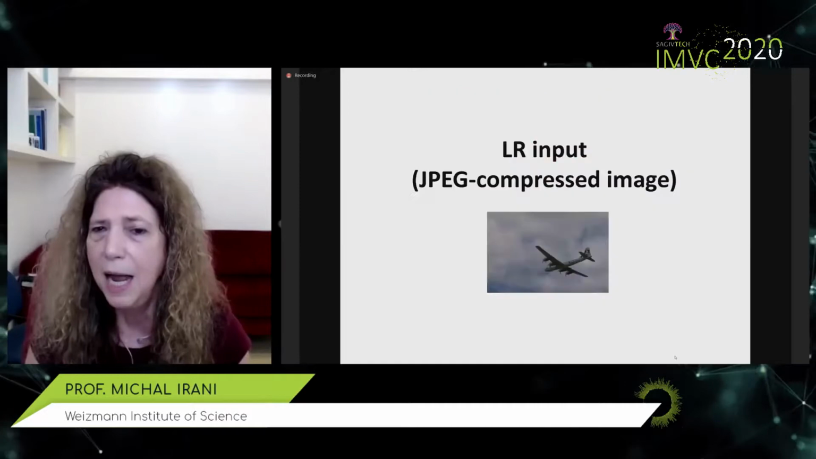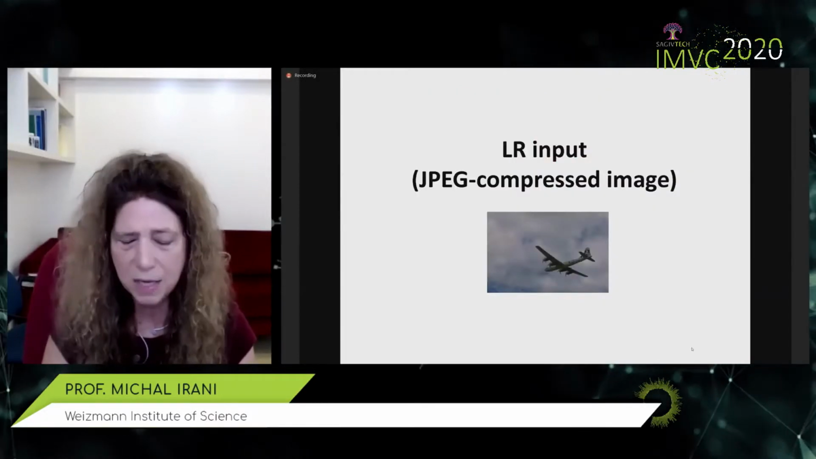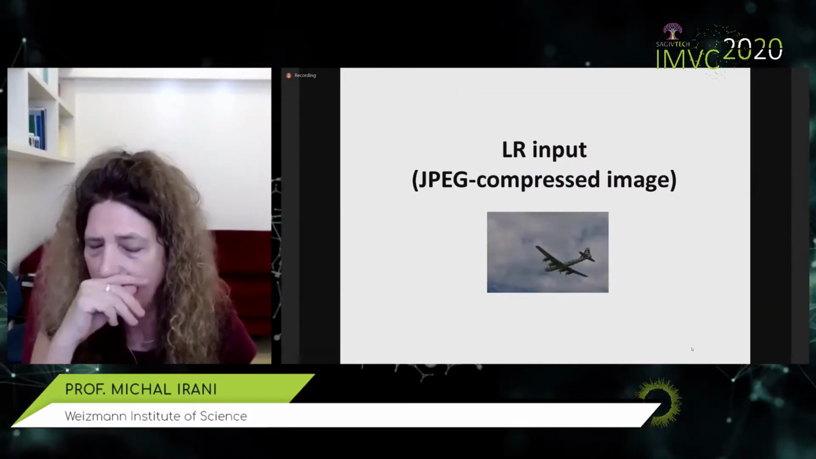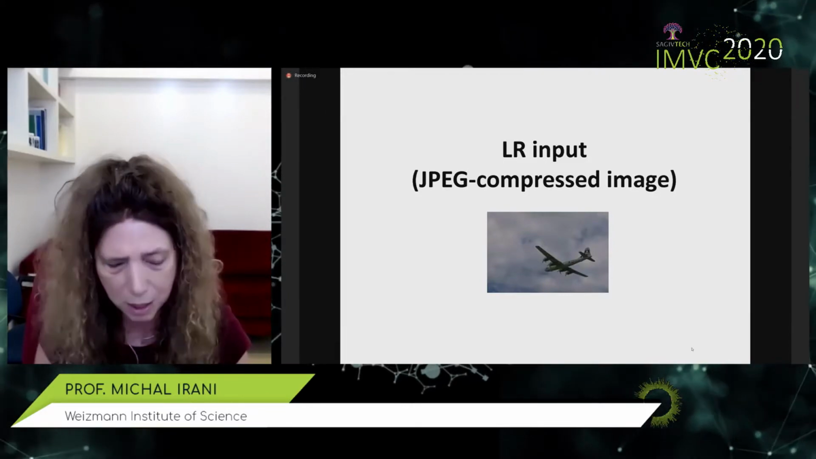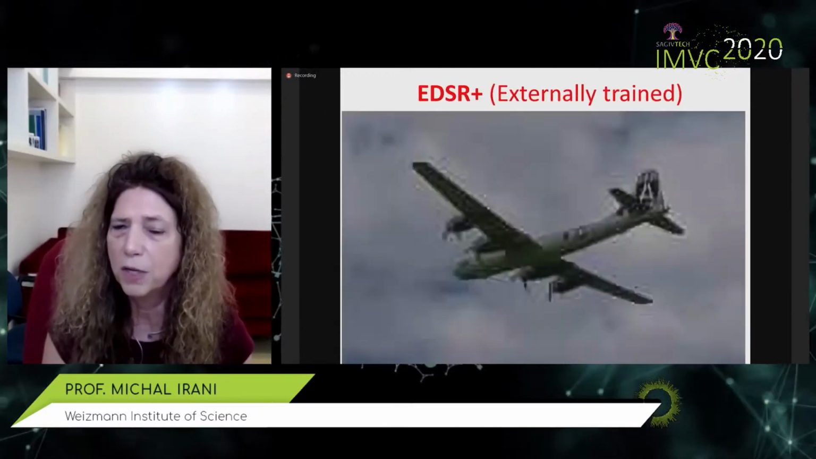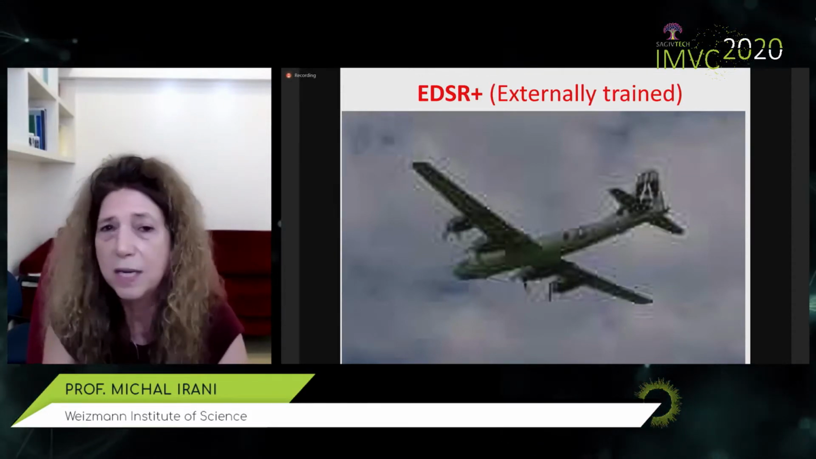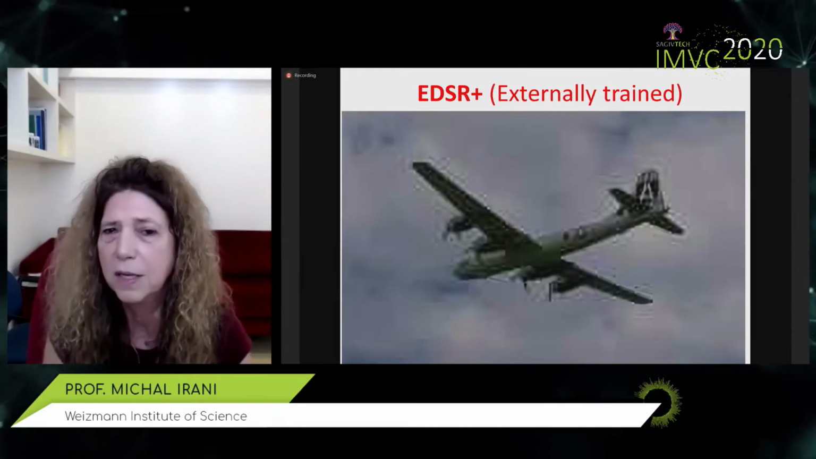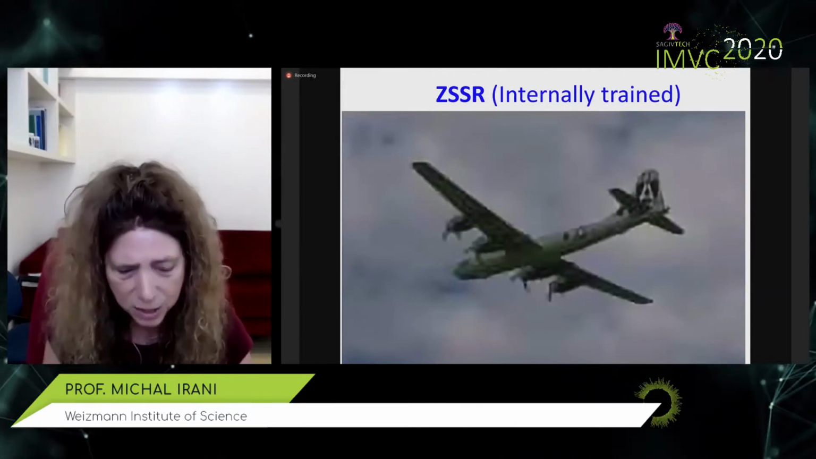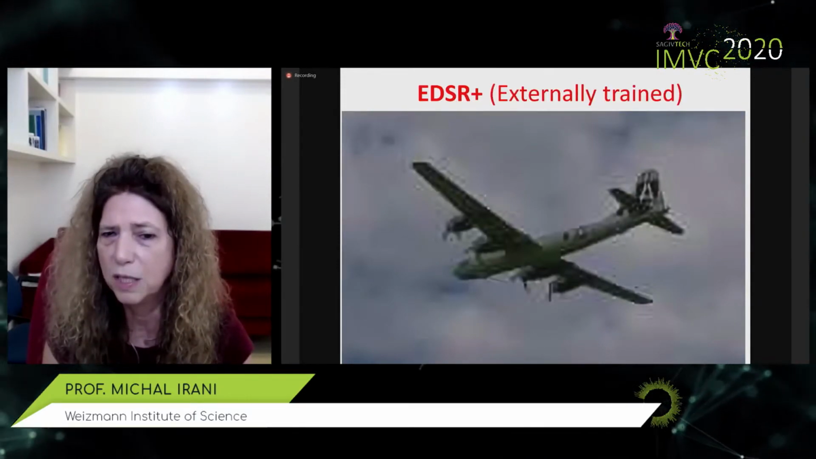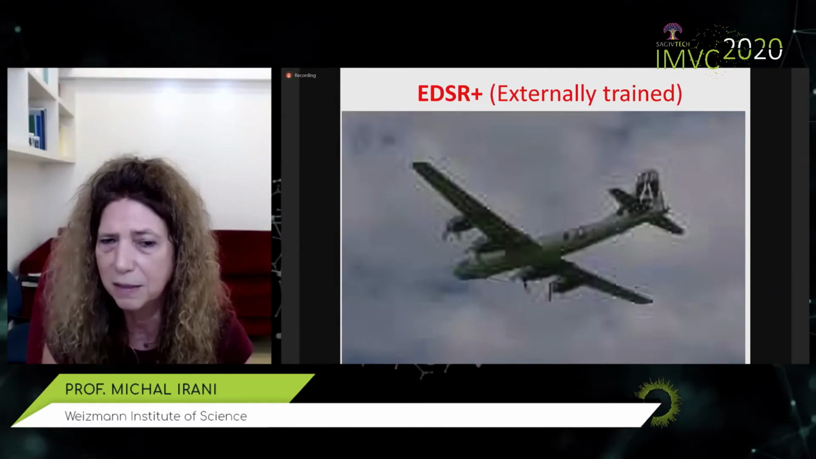Okay. And what happens about noise? Well, here is an image downscaled, which is JPEG compressed, a low-resolution image. Here is the result of the externally trained super resolution, and you can see that it super resolves both the signal and the noise. It doesn't know them. It cannot tell them apart. In contrast, here is the result of the internally trained super resolution, and if I flicker between the two, you'll see the dramatic difference.